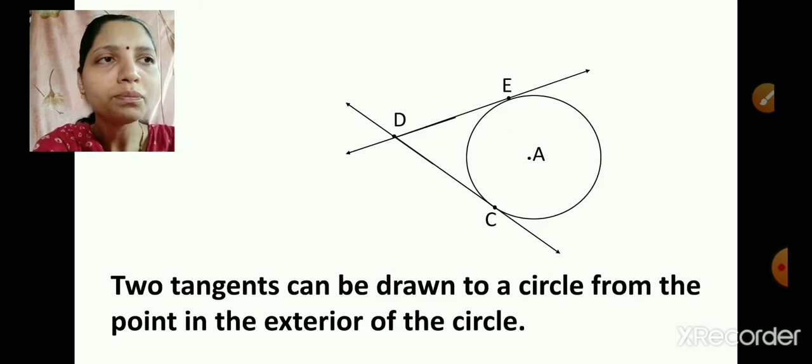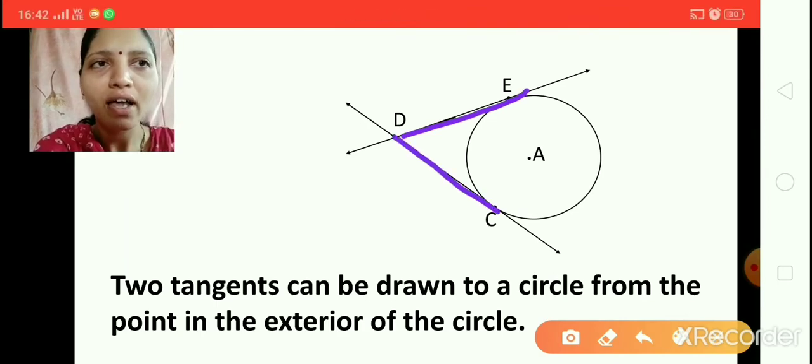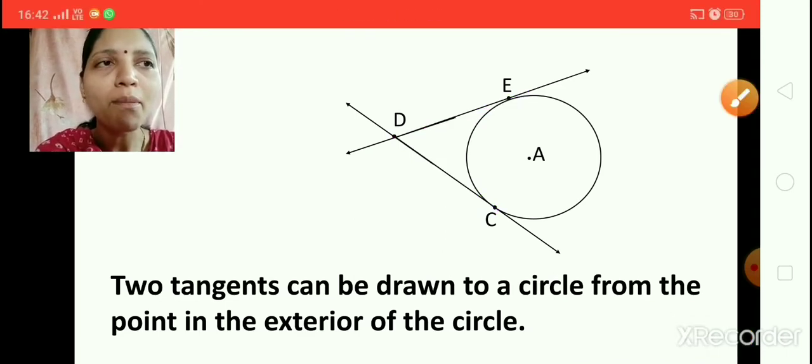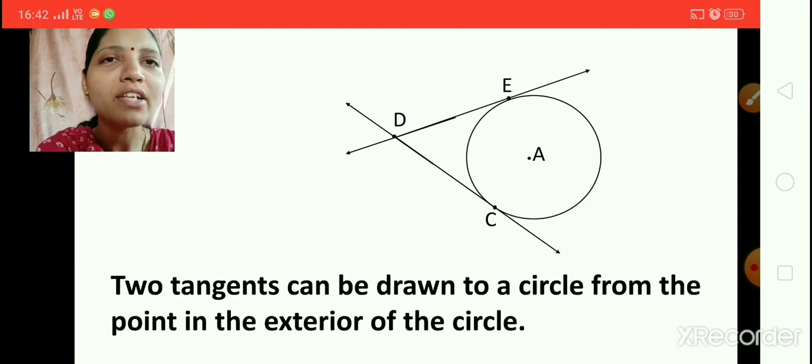So if you observe here, this part of this tangent and this part of this tangent are called as segments. So as we are considering a part of a line or part of a tangent, it is called as tangent segment.